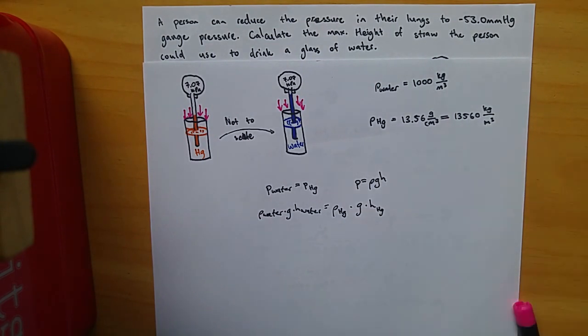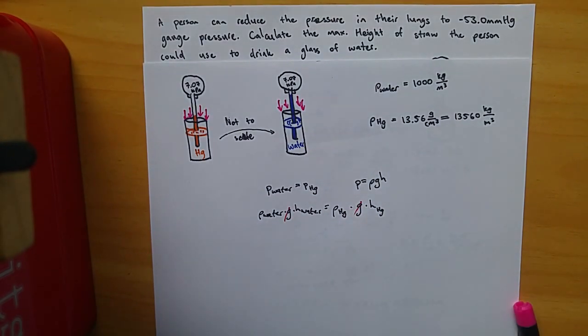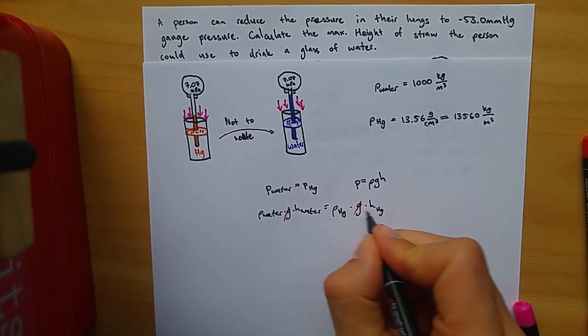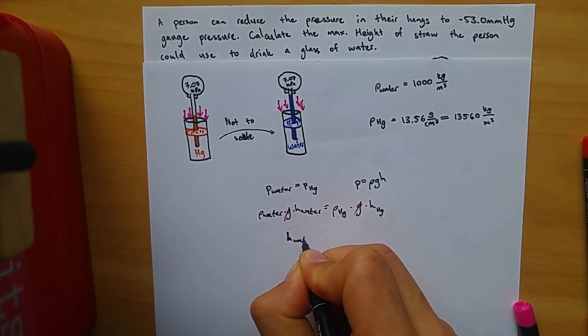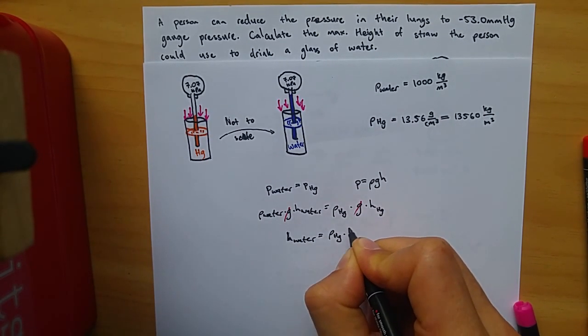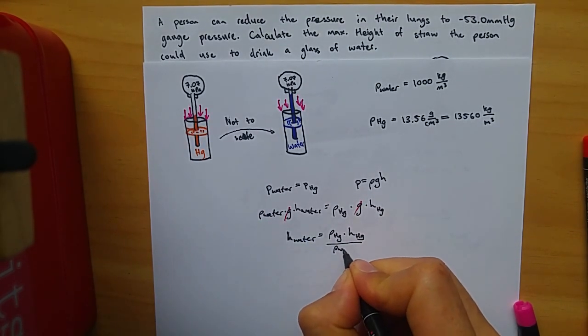We can see that there's a gravity on both sides of the equation, so I'm going to cancel them out. We want to end up with water, so I can rearrange all of this to get h, the height of water, equals the density of mercury times the height of mercury divided by the density of water.